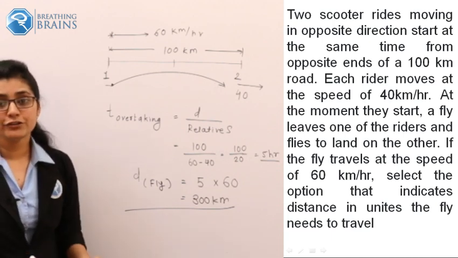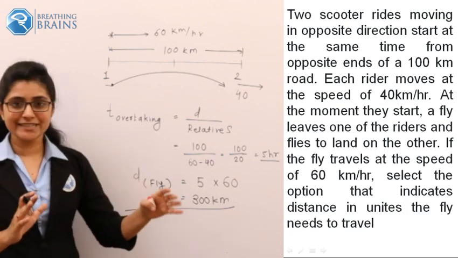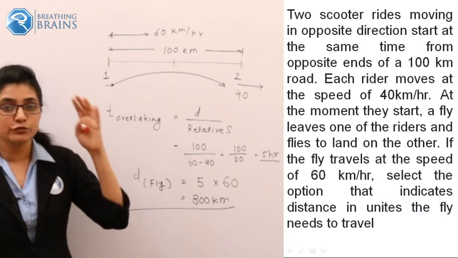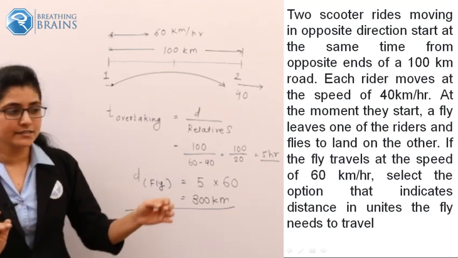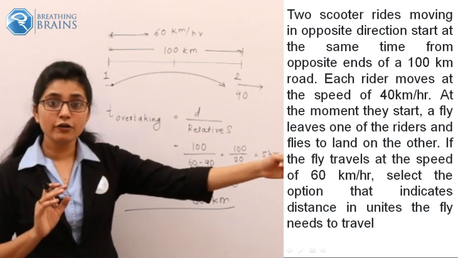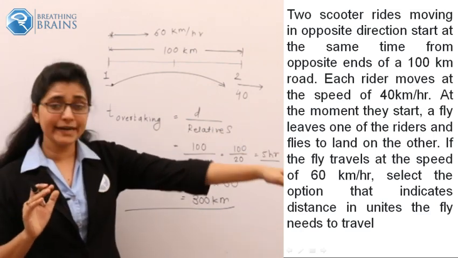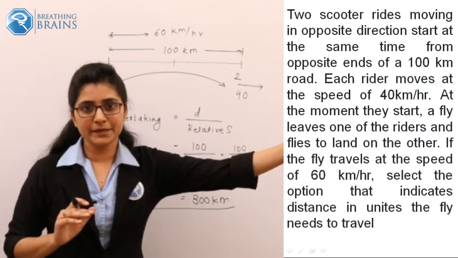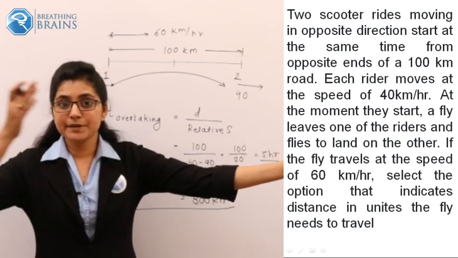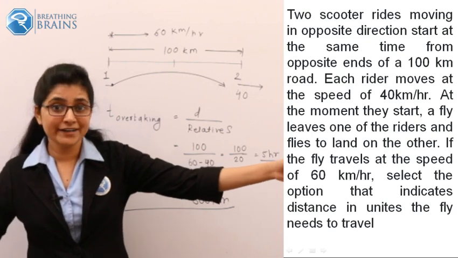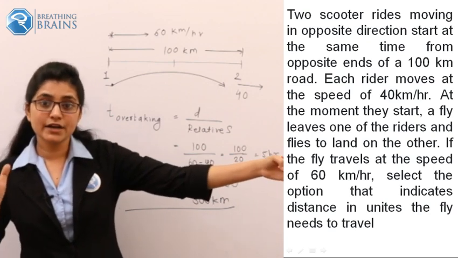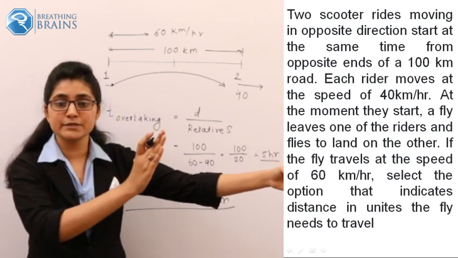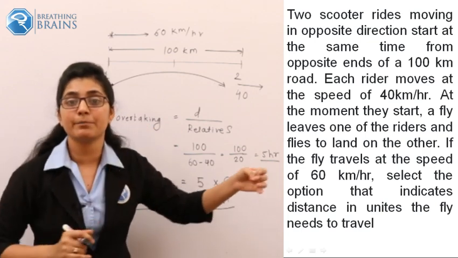Now you have to find out; the situation is something like this. Please imagine this, please visualize this. One biker is in front of the fly, almost 100 kilometers in front. He is traveling at the speed of 40 kilometers per hour. The fly is behind that biker by almost 100 kilometers, and is trying to overcome this distance at the speed of 60 kilometers per hour.